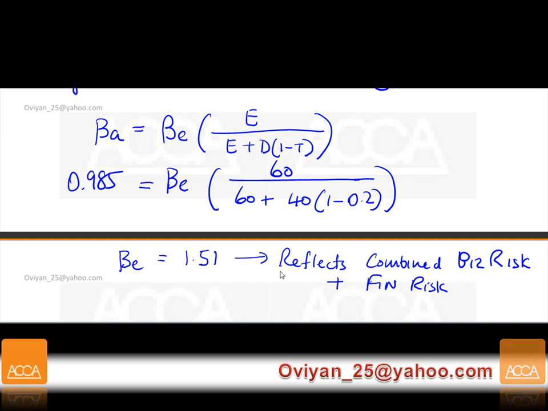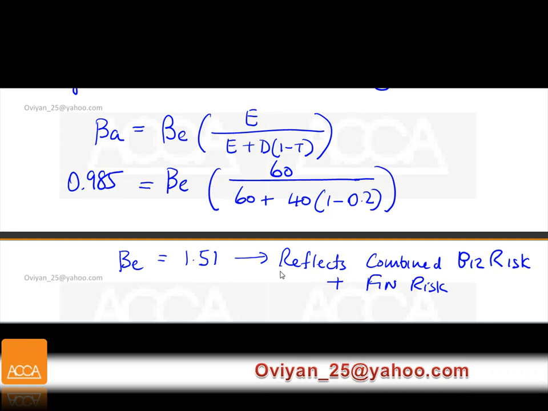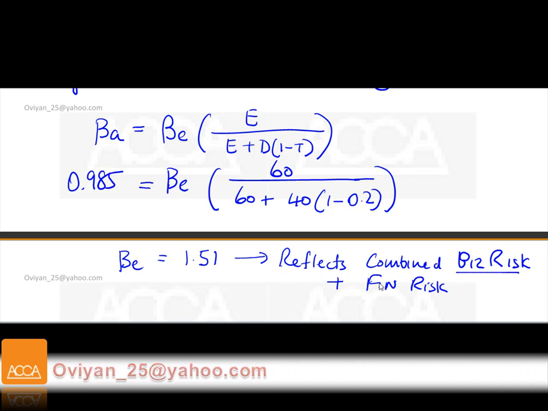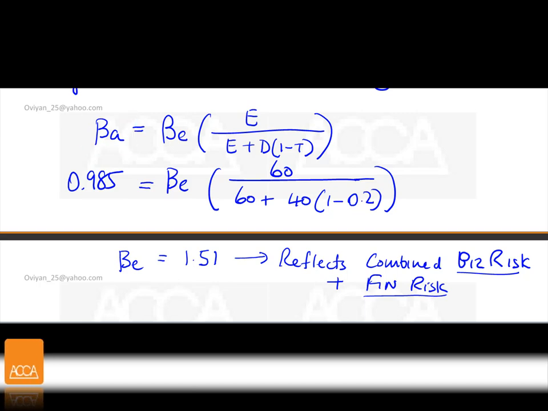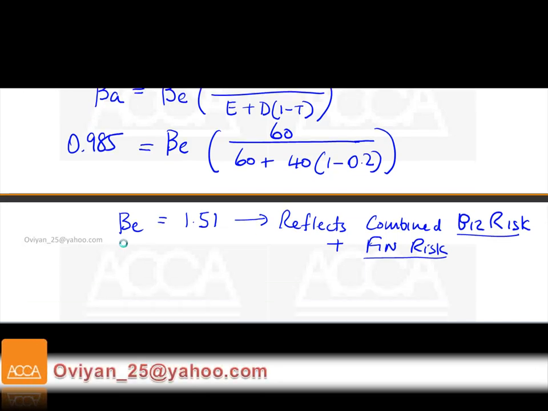So you must remember this beta equity reflects business risk of the combined company and also financial risk. What about beta asset? Is that okay? Beta asset only reflects the business risk.